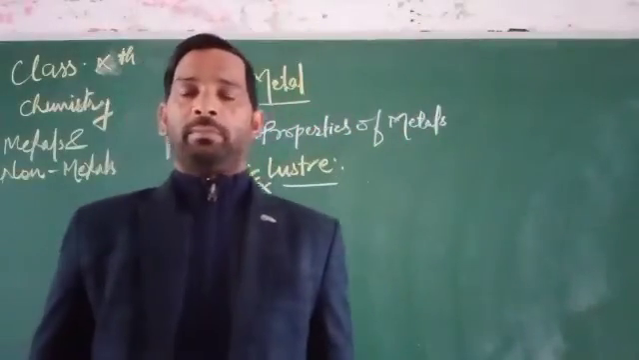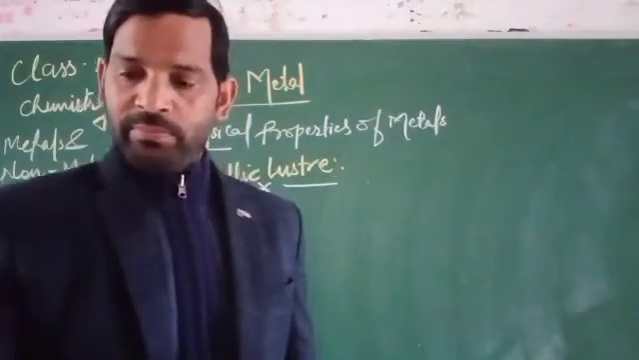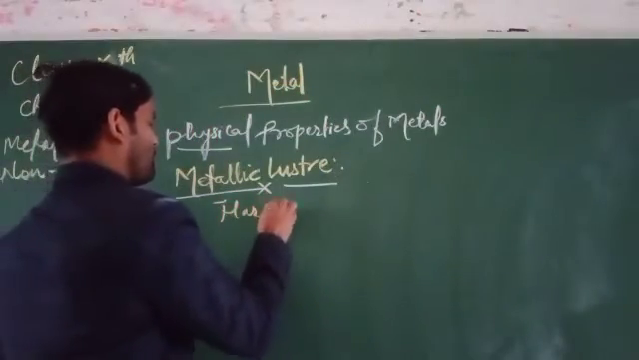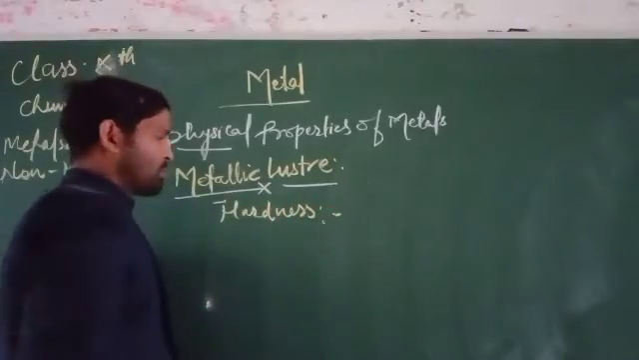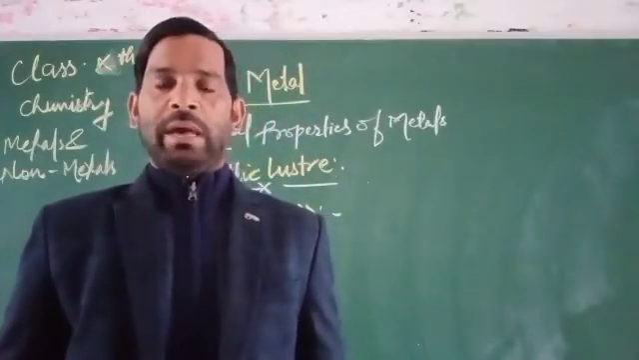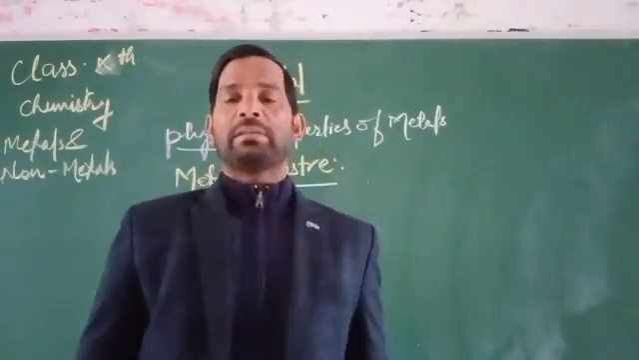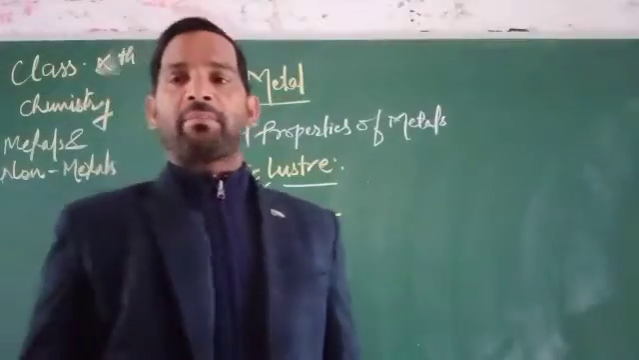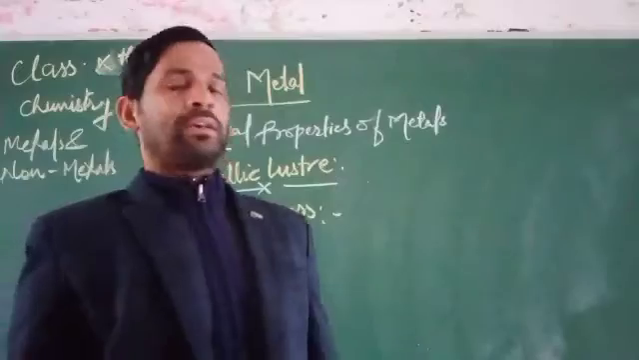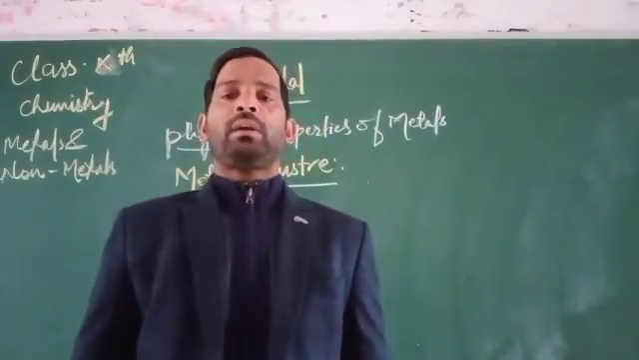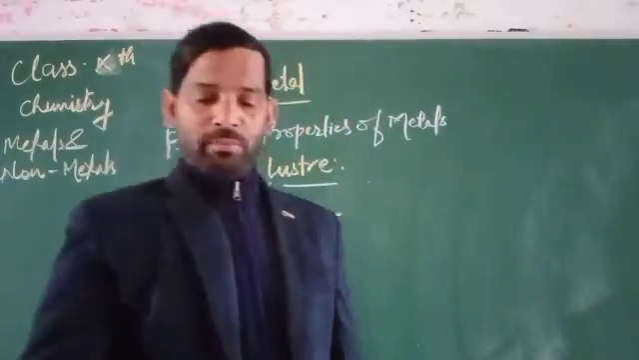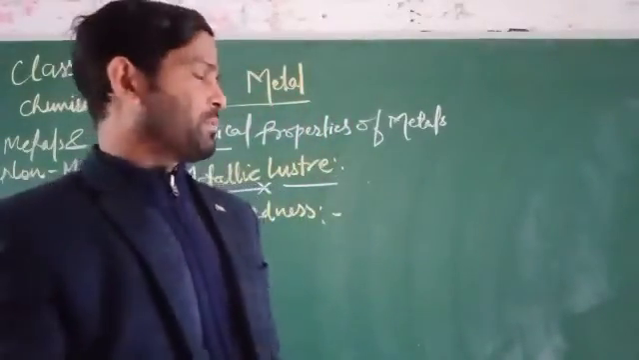So now we have to move on to the next one, that is hardness. For hardness, we can say most of the metals are hard at room temperature, except one like mercury. Mercury is a metal which exists as a liquid at room temperature. So we can say that metals show hardness; mostly the metals are harder in nature.